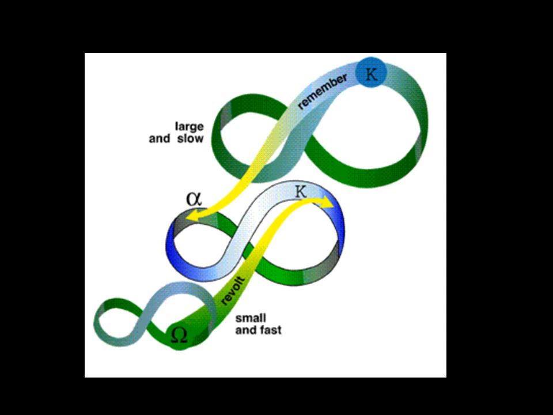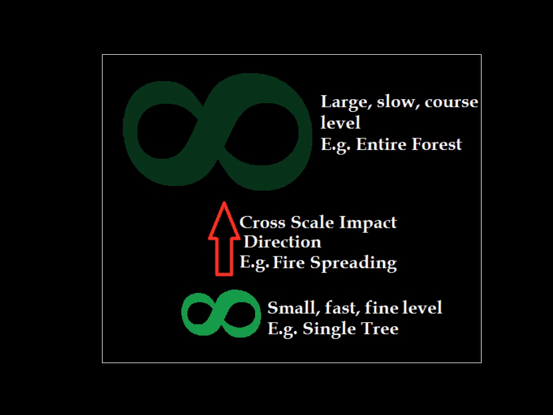Likewise, when a lower level affects a higher level, it is called revolt. These are cross-scale effects. In a typical situation, it is the larger, slower levels that affect the smaller, faster ones. The effects of a small level upon a larger one are usually quite small, however there are exceptions. When a high level is heading towards its state of release, collapsing, it becomes more vulnerable to impacts from faster levels. When this process occurs, it is known as revolt.